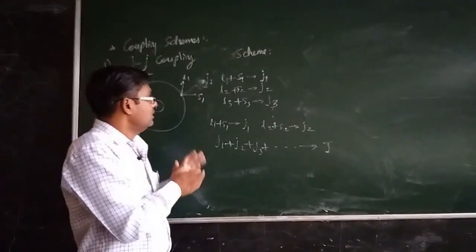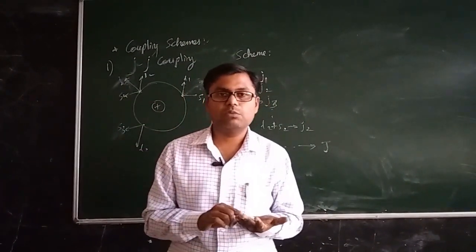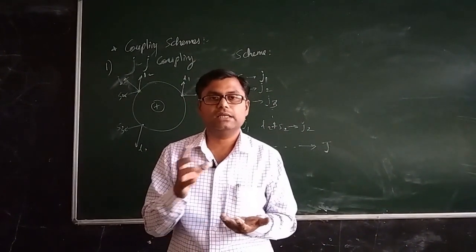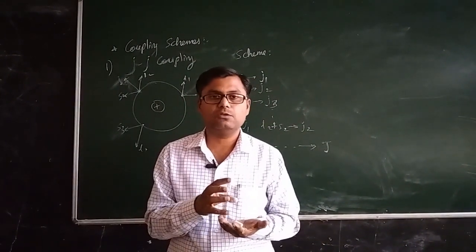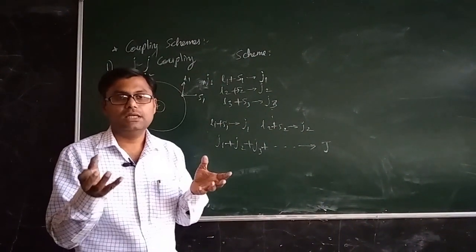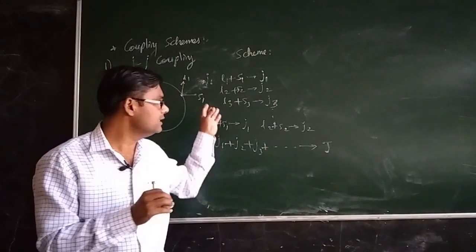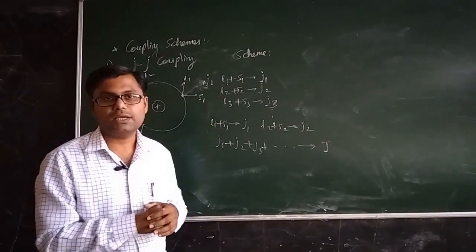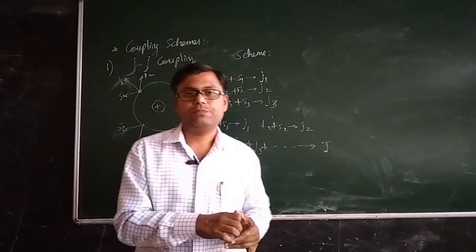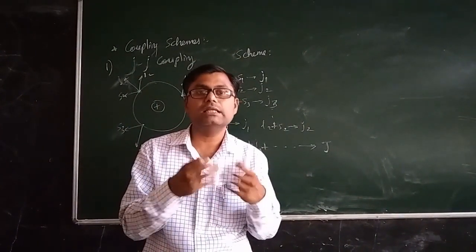All right. So we have seen the concepts of the vector atom model. Then we realized that certain more quantum numbers are required to study the state of the electron. After that we also saw how the different quantum numbers of different electrons interact in these two coupling schemes. Once we know all this, we have now obtained several energy levels.